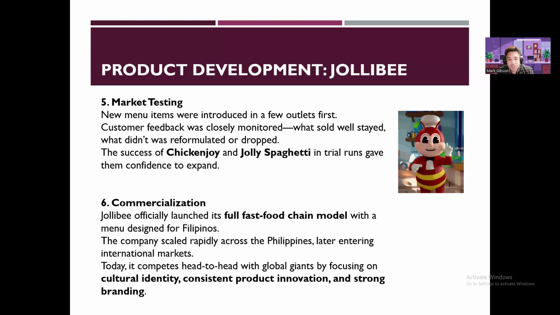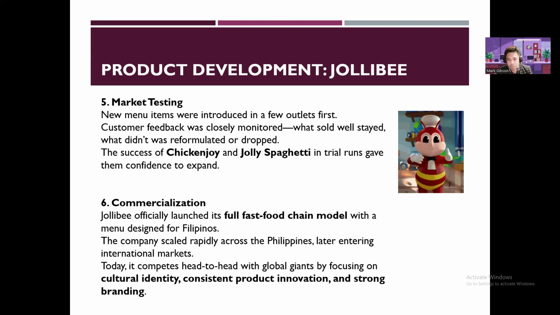And then we have number six, commercialization. Jollibee officially launched its full fast food chain model with a menu designed for Filipinos. That's the reason why they're also changing their recipes when they open stores in different parts of the world, to make sure that they're appealing to the local market.